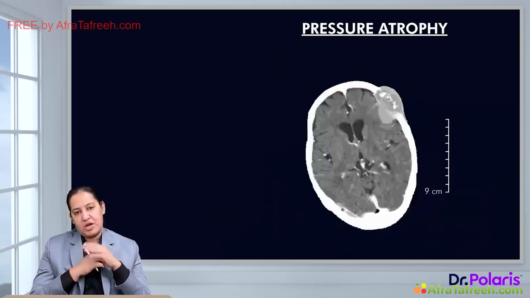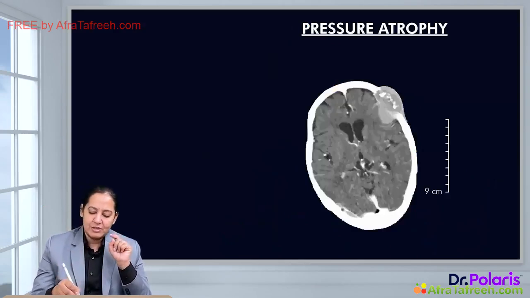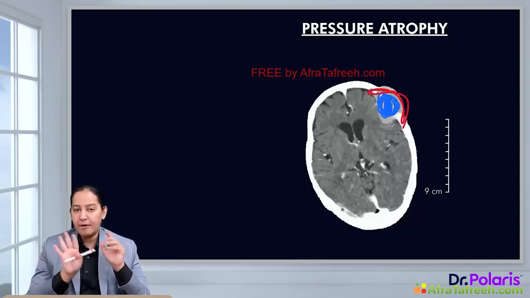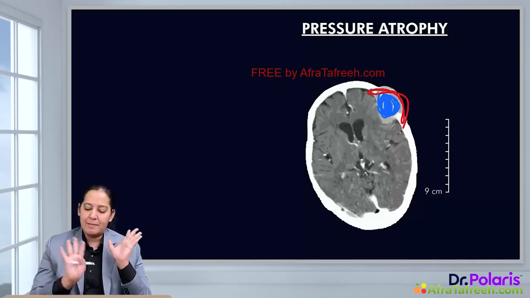The last one is pressure atrophy. So here you can see there is a tumor in the meninges. Meningioma is there. That meningioma is causing atrophy of the skull bone. Can you see the skull bone is atrophied because of the pressure caused by the meningioma on the skull bone? So that is pressure atrophy.